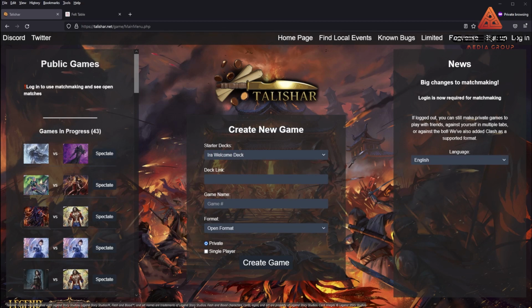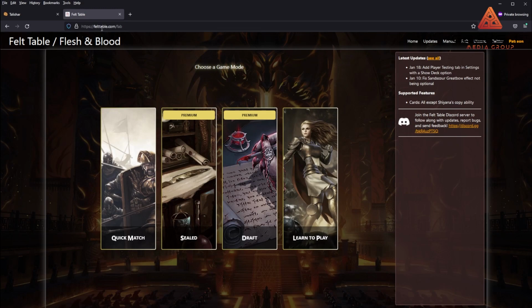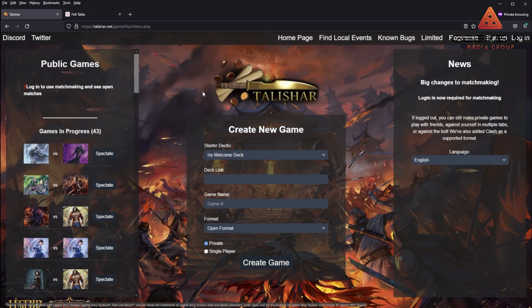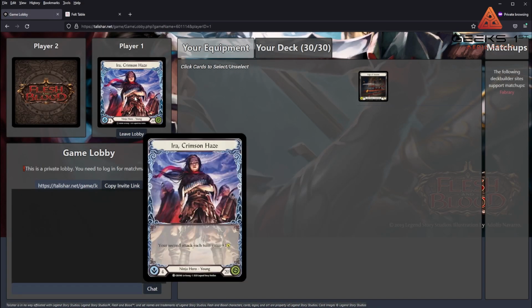playtesting and just checking out a deck that maybe you don't own, especially with cards, is where Talishar.net, Felt Table, and the Steam game Tabletop Simulator are 3 options for you to be able to play with others. Now, before I really dived into Talishar as an example, which formerly I believe used to be called Flesh and Blood Online, Felt Table I have not done much experience with, but Tabletop Simulator was really fun, but the interface was really kludgy.